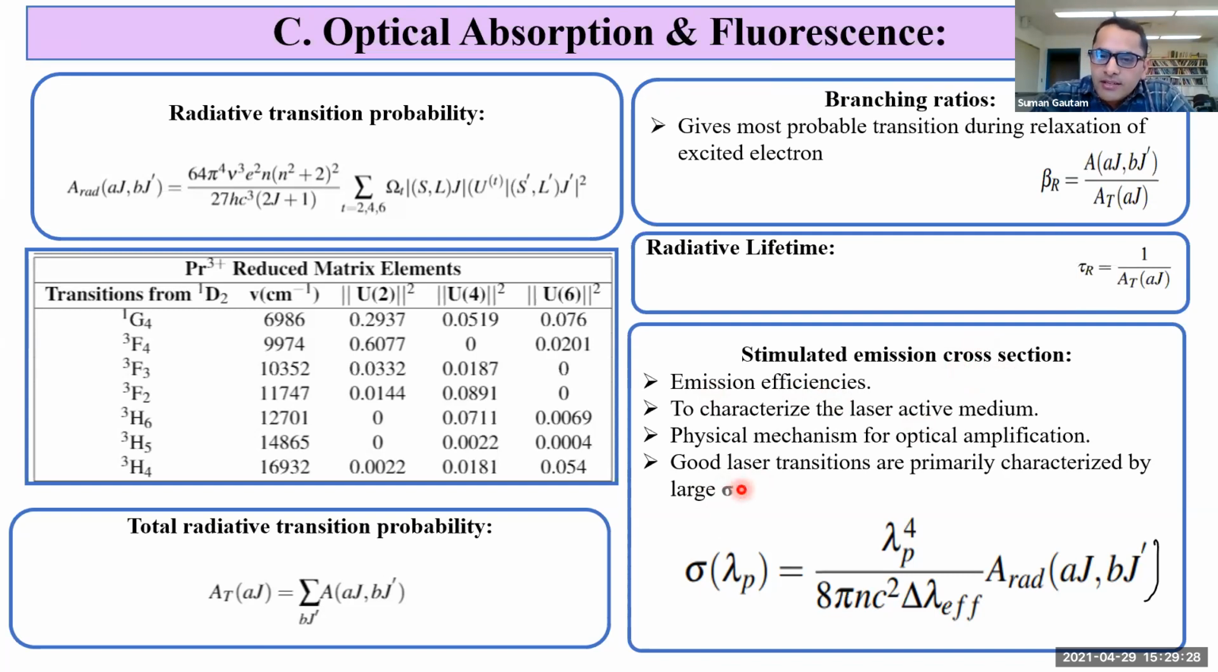This is the equation for calculation of stimulated emission cross-section, where A is the radiative transition probability, lambda p is the peak emission wavelength, and delta lambda is the effective wavelength or full width at half maximum. These two parameters are calculated by fitting the fluorescence spectrum in Origin with a Gaussian curve.